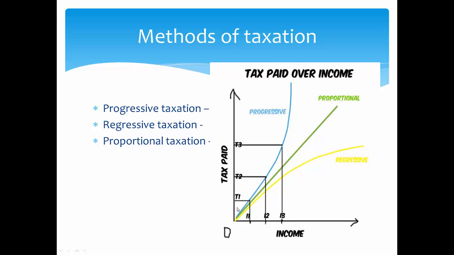So most countries use the progressive method in complementary with the proportional method, because after a certain limit you cannot just keep on increasing the taxation rates. So up to a certain limit the tax rates increase, like in India, 10%, 20%, 30%. So 30% is the maximum. Above that it becomes proportional. So you can see even the 10% tax slab, 2 lakhs to 5 lakhs, is proportional for that particular slab. And after that, 5 lakhs to 10 lakhs they give 20%. Above 10 lakhs they all give 30% taxation. So you can see that proportional in complementary with progressive taxation is used in India.